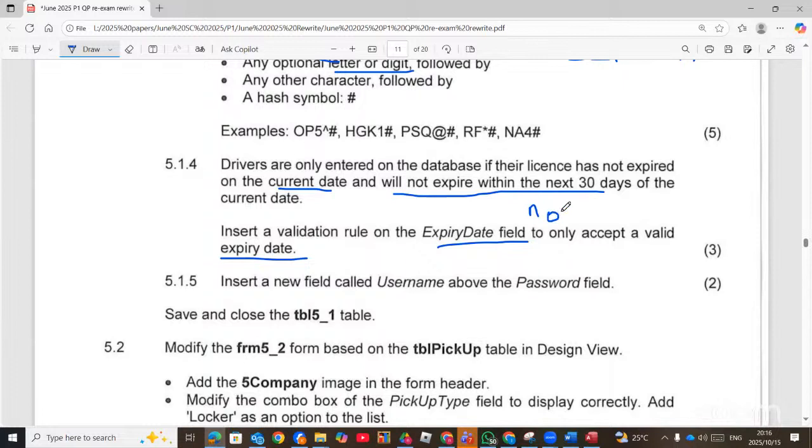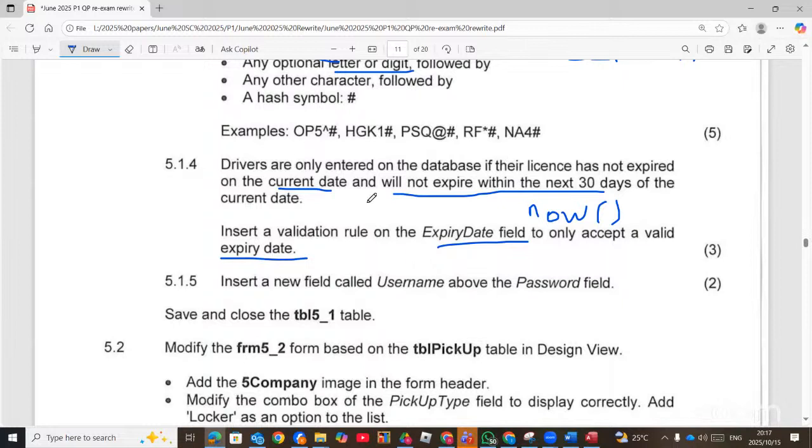You can use now as the current date, or you can use date. You cannot use today as the current date for a database table. And they say it will not expire within the next 30 days. That means the next 30 days from the current date, so from now up until the next 30 days.